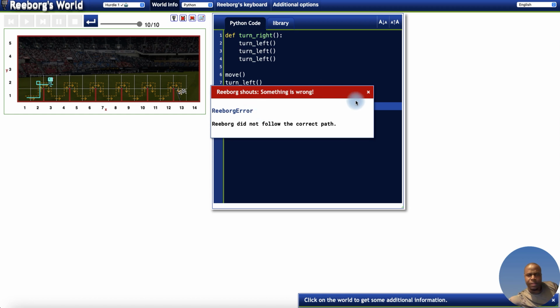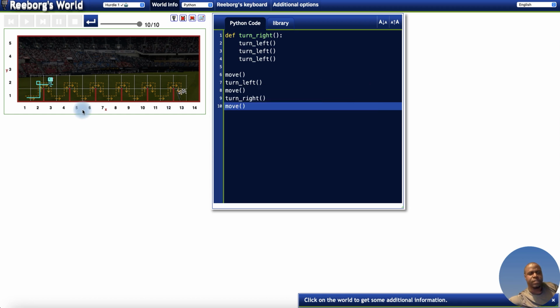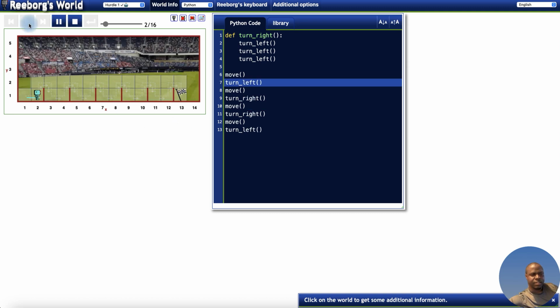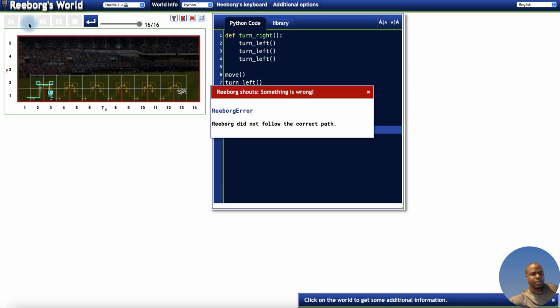Now, the tricky or logical part of this code is that if it comes down, in order for it to turn right again, I need to call the turn right function here, and I have to move for it to turn and face down, and then turn left so it can face forward. Let me reset again and try it. So exactly, now one cycle is complete.